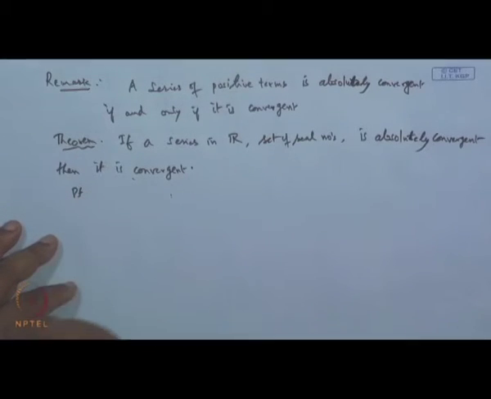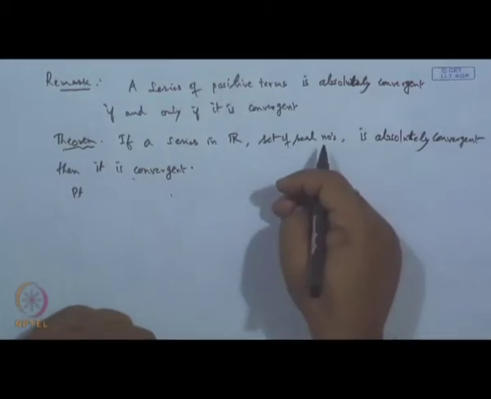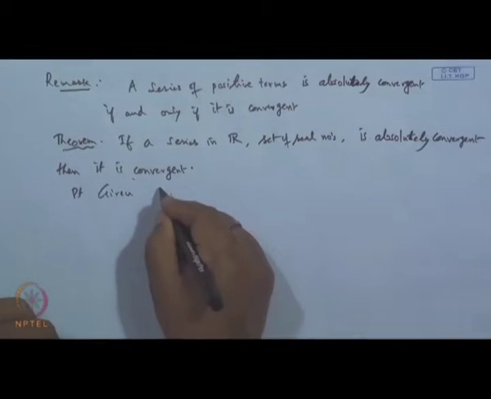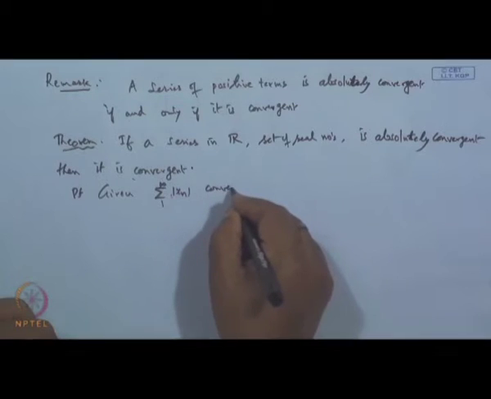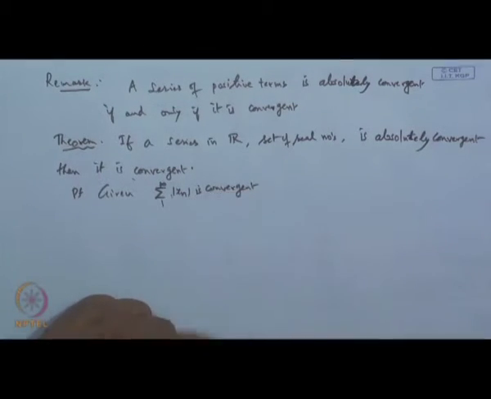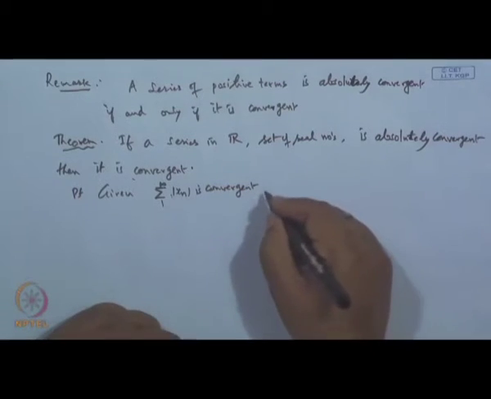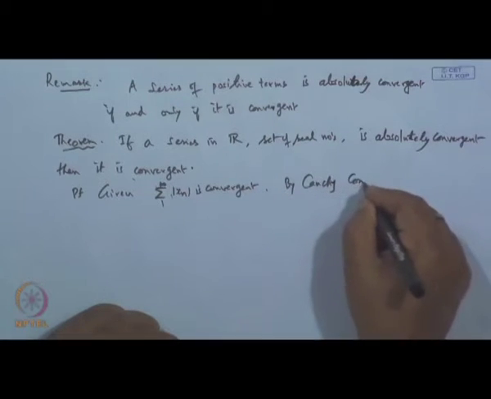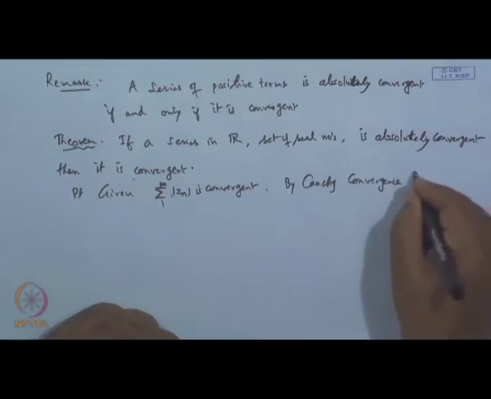When the series in R is absolutely convergent, the meaning is that the series of its absolute terms is convergent. That is, when we replace the terms by their corresponding absolute values, the corresponding series is convergent. So, given that sigma of mod x n, n from 1 to infinity, is convergent, by the Cauchy convergence criteria,